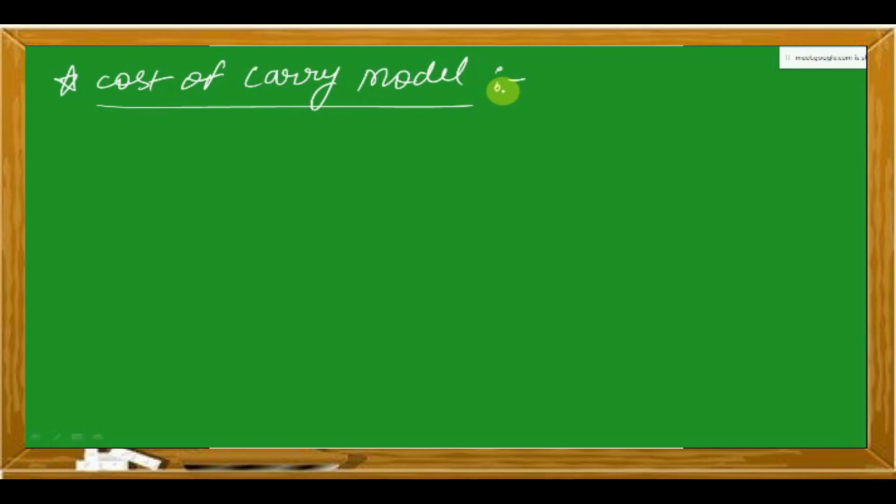So that model is actually working under certain conditions, and those conditions are called as assumptions for the model. Right. So similarly, what is cost of carry model? Cost of carry model, वो अभी पढ़ेंगे. But why we are studying it? To calculate a fair price for the futures contract, we use cost of carry model. And the most important thing which we need to understand is what are the assumptions. Assumptions of cost of carry model.